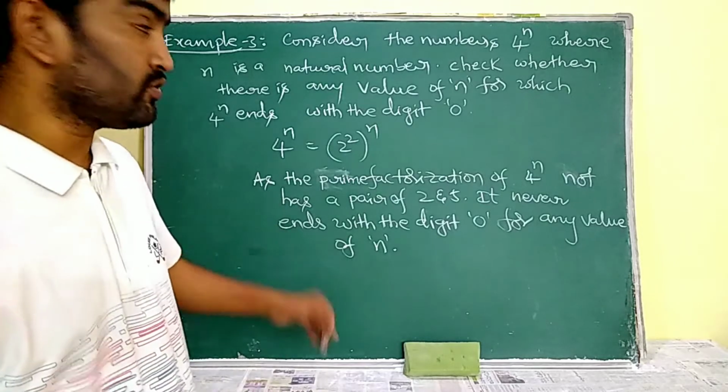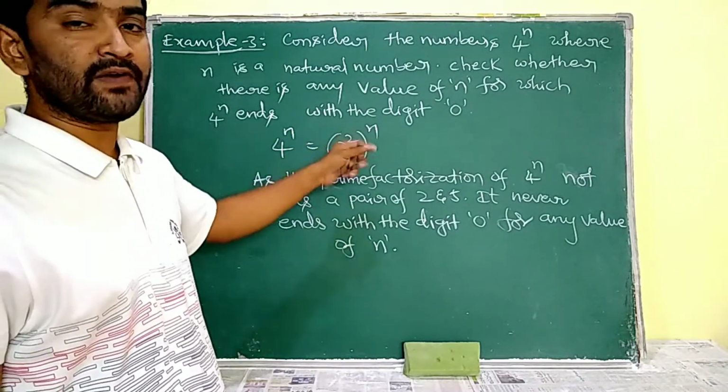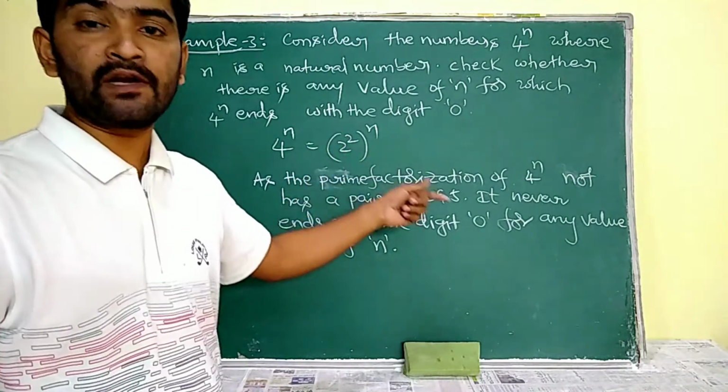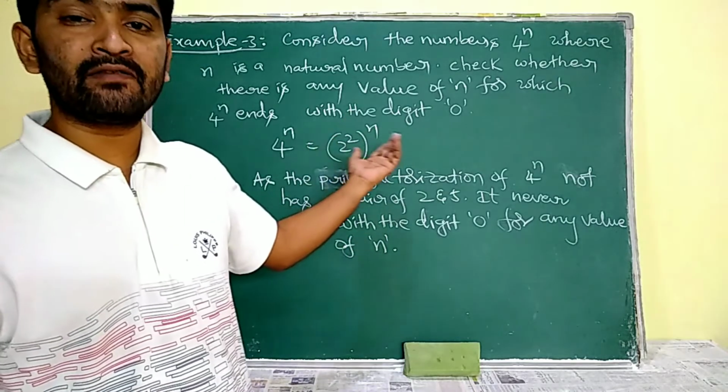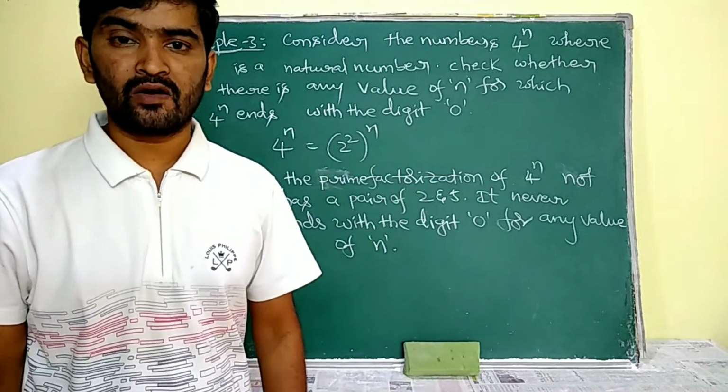This is our conclusion. Just see, 4 power of n means 2 square whole power of n. In the prime factorization of this 4, there is no pair of 2 and 5. That indicates it never ends with the digit 0 for any value of n. Okay?